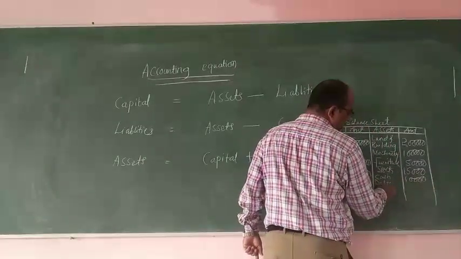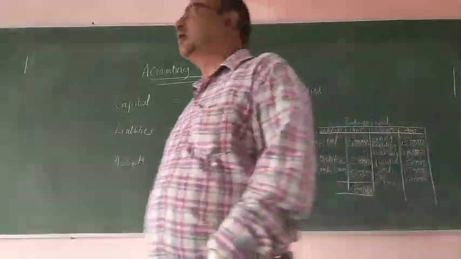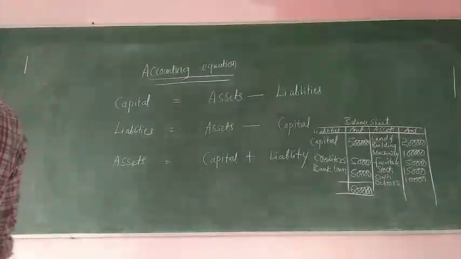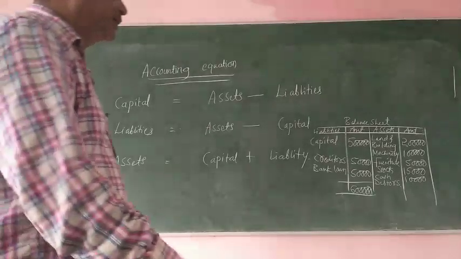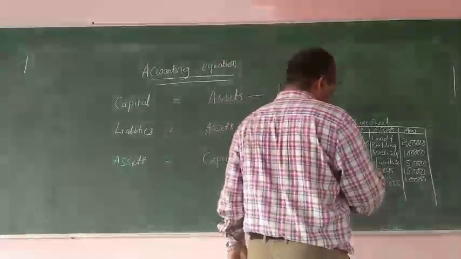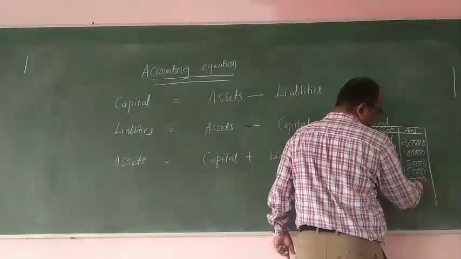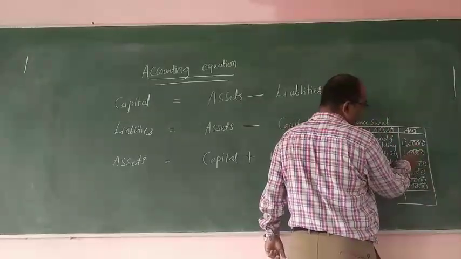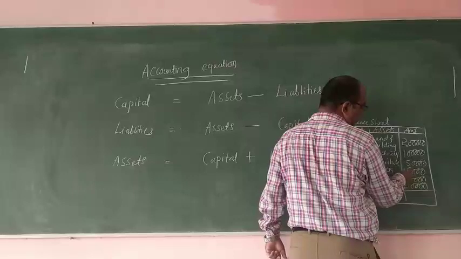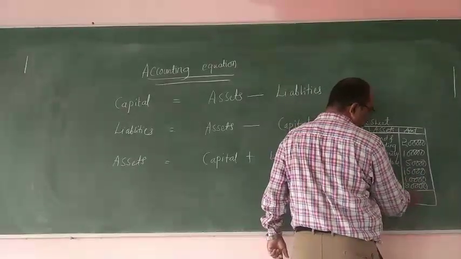Debtors means if we sell the goods on credit and if we are supposed to receive money from our customers, so that is called as what? Debtors. So debtors is how much? 90,000. 2 lakh, 3 lakh, 3 lakh 50,000, 5 lakh, and this 10,000 plus 90,000 equal to 6 lakh.